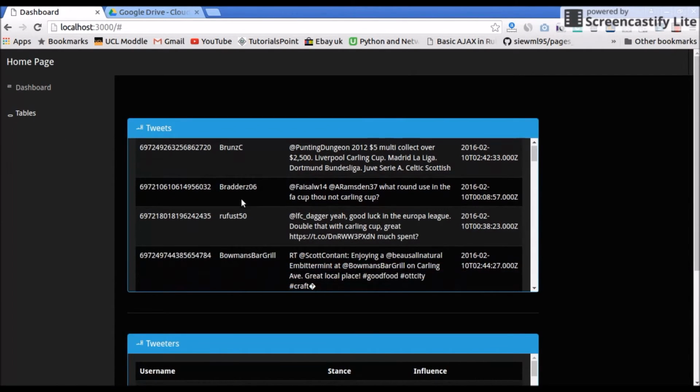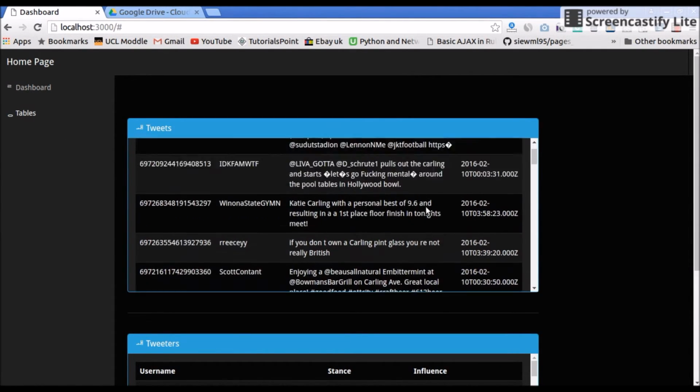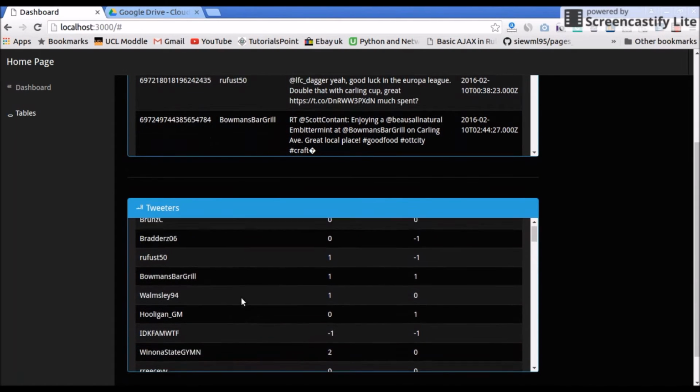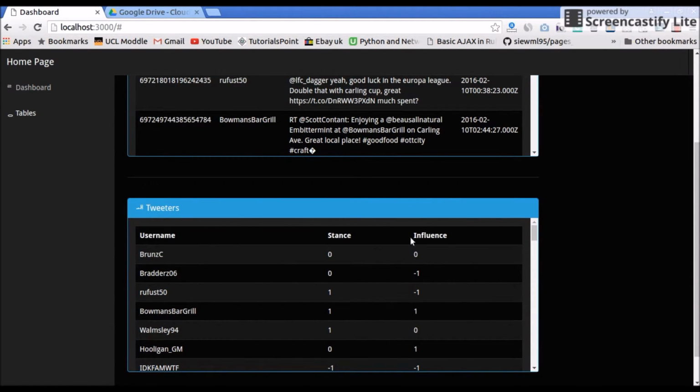Users can also view the tweets table, which consists of all the tweets that are extracted. Users can also view the tweeters table, which consists of the tweeters with their score and influence.